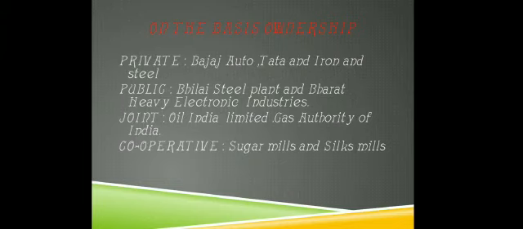Joint sector industry is jointly run by the state and an individual or a group of individuals. An example is Oil India Limited. Next are cooperative sector industries, owned and operated by a group of persons or a cooperative society. The best examples are sugar mills and silk mills.